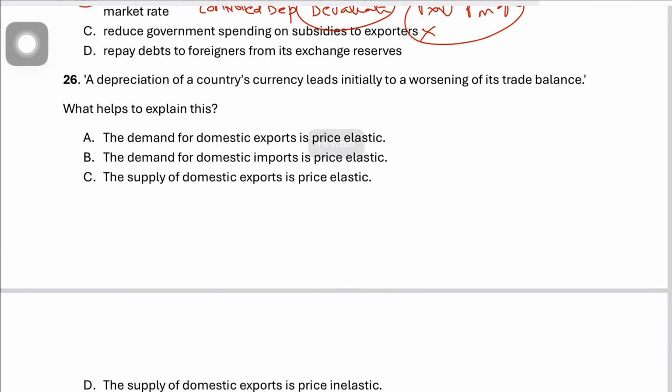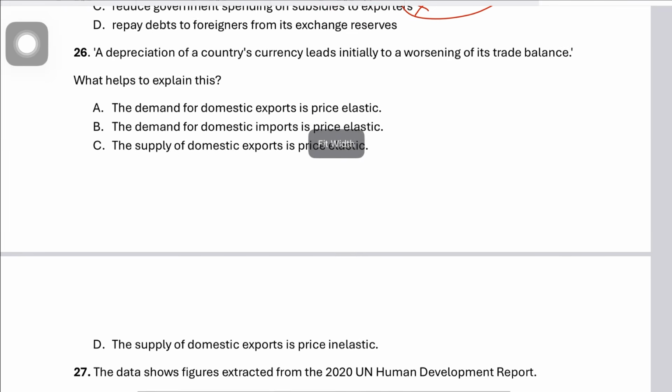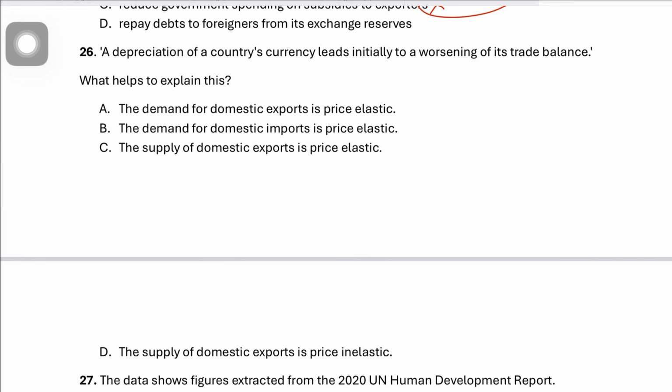Question 26: a depreciation of a country's currency leads initially to the worsening of its trade balance. What would help explain this? Now, this is a J-curve question. This question is on the J-curve effect, because after a depreciation, or even a devaluation, the trade balance may initially worsen before it improves, right? Depreciation would make your exports cheaper in the forex market, as the price of exports goes down, and make your imports more expensive in the domestic market, right?